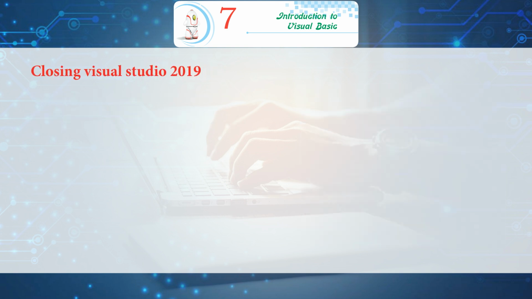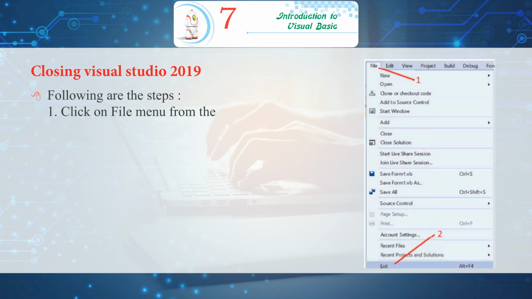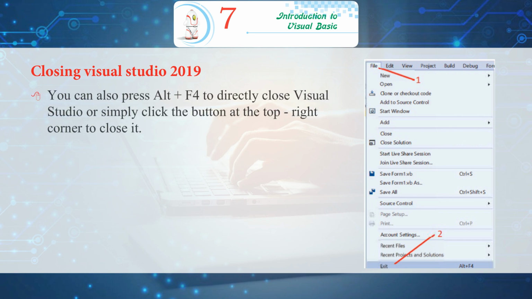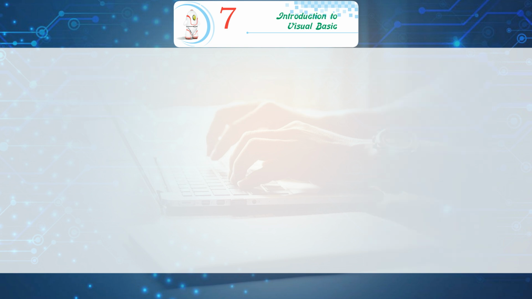Closing Visual Studio 2019. Following are the steps. 1. Click on File menu from the menu bar. 2. Now select Exit option. You can also press Alt plus F4 to directly close Visual Studio or simply click the button at the top right corner to close it.